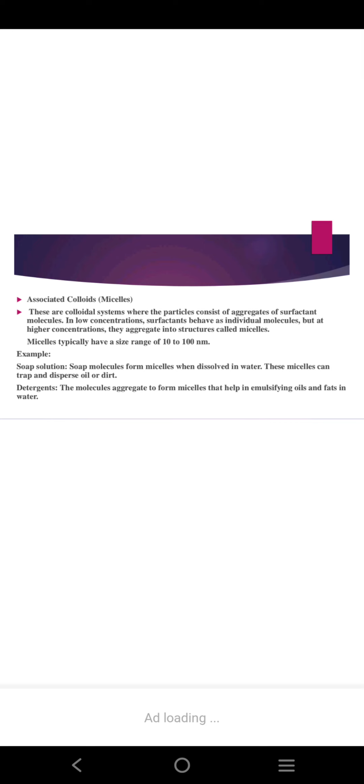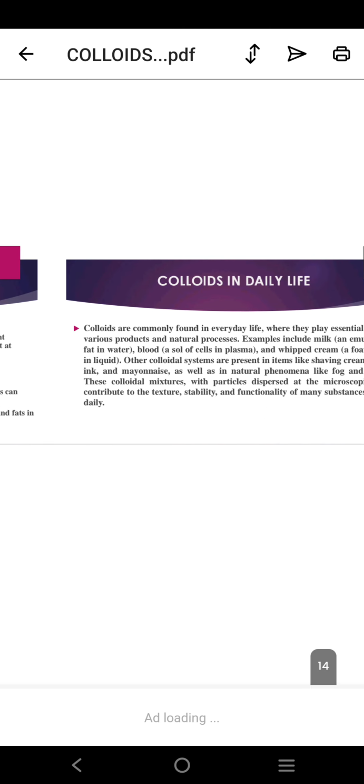Associated colloids are the colloids that we are very much familiar with, that means soaps and detergents. They form aggregates of surfactant molecules. In low concentrations, surfactants behave as individual molecules. At higher concentrations, they aggregate into structures called micelles. Their size will be from 10 to 100 nanometer. Soaps and detergents, which help us clean oil and dirt from our clothes, are examples of associated colloids.